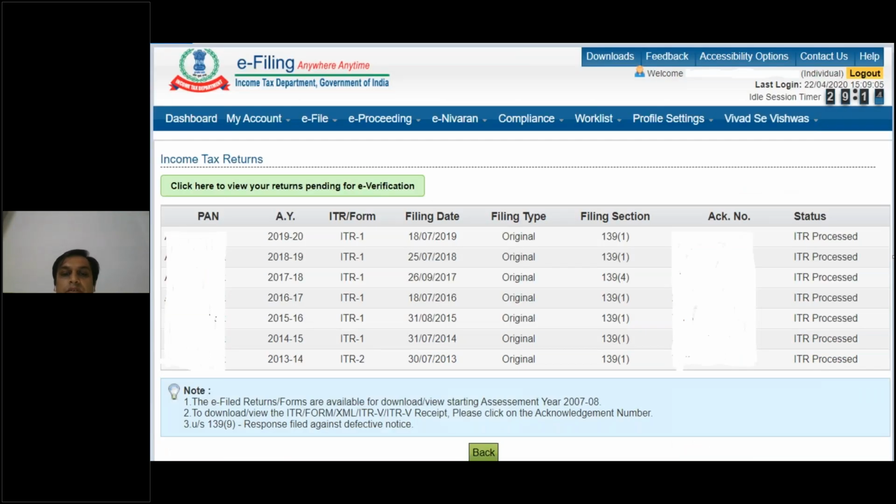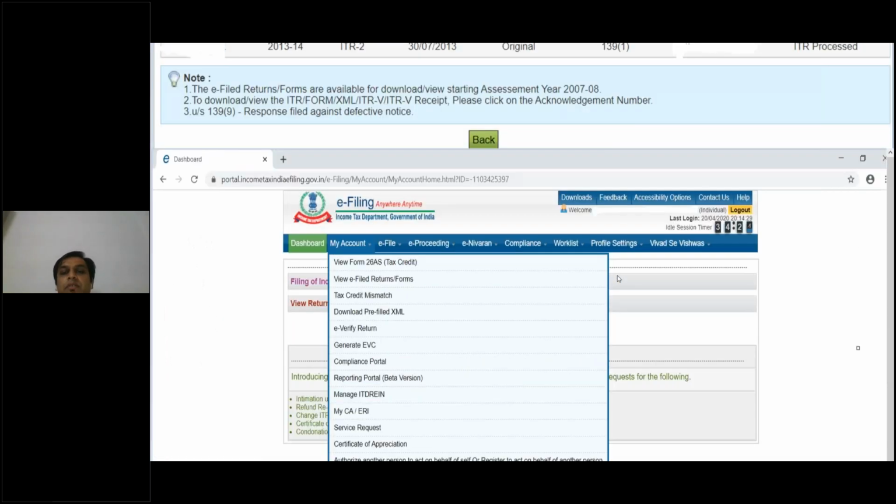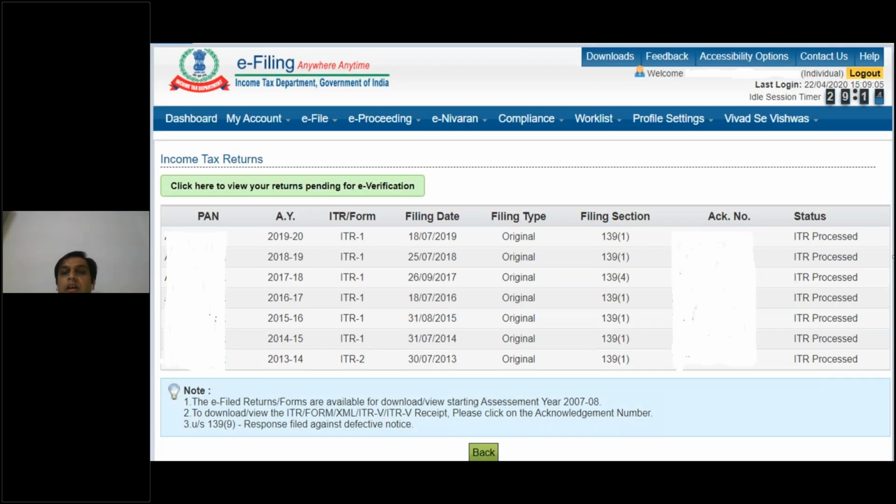See, as you select View Income Tax Returns, the different income tax returns and your PAN number would be there. Assessment years have been provided, for how many years you are filing your income tax returns. You can check that. The ITR forms used for filing your returns are given. Filing date, filing type, filing under section 139(1). If you had filed a late return, it's 139(4). See, for assessment year 17-18, you could have checked that. For AY 13-14, a 139(4) return is given. Acknowledgement numbers are also provided by the income tax authorities for all the assessment years.